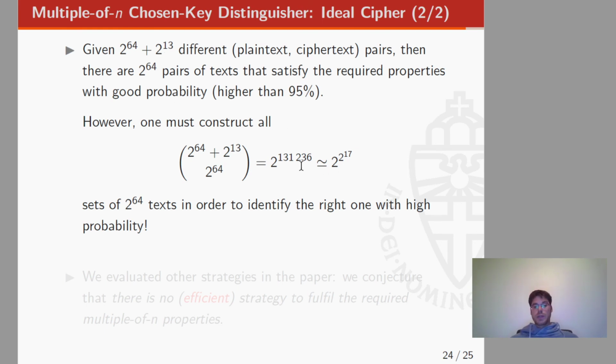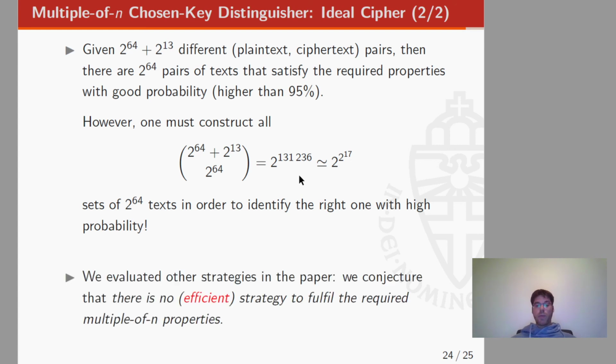And as you can see, the number of subsets is approximately 2 to the power of 100,000. So the number of pairs is not too high with respect to the case of AES. However, the cost to identify the right subset of 2 to the 64 pairs is huge. In the paper, we also evaluated other strategies, and in the end, we conjectured that there is no efficient strategy to fulfill the required multiple-of-n properties in the case of an ideal cipher.